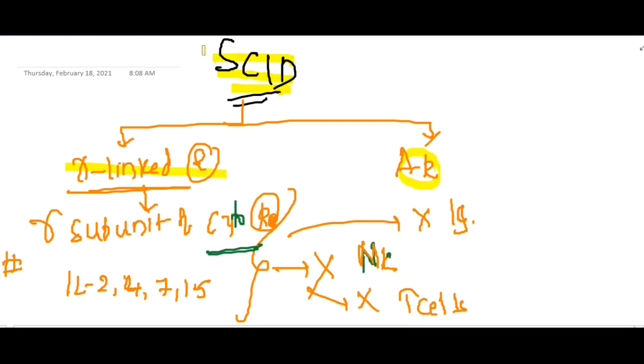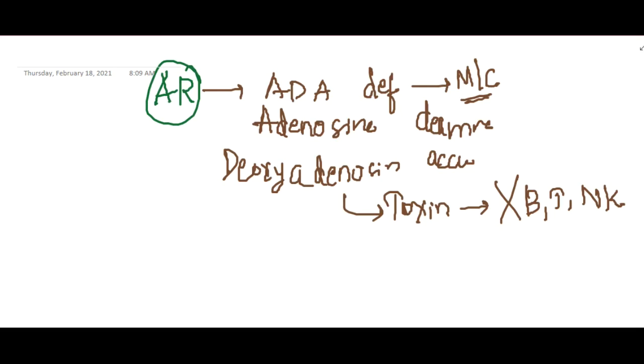In X-linked recessive, there is a defect in the gamma subunit of the cytokine receptor. Whenever there is a defect in the gamma subunit of the cytokine receptor, this will result in decreased production of interleukin 1, interleukin 2, interleukin 4, interleukin 7 and interleukin 15. So as a result, there are no immunoglobulins, no NK cells and no T cells, but here B cells are present. Then we have the second type, the autosomal recessive type.